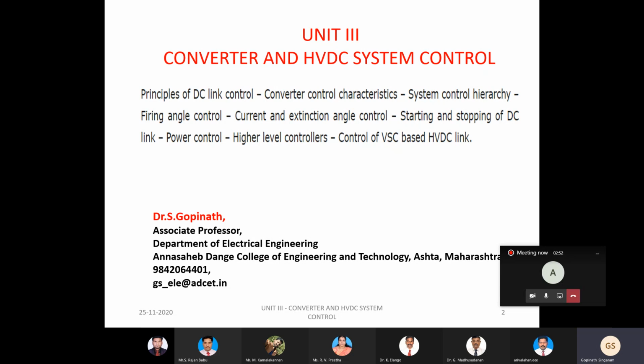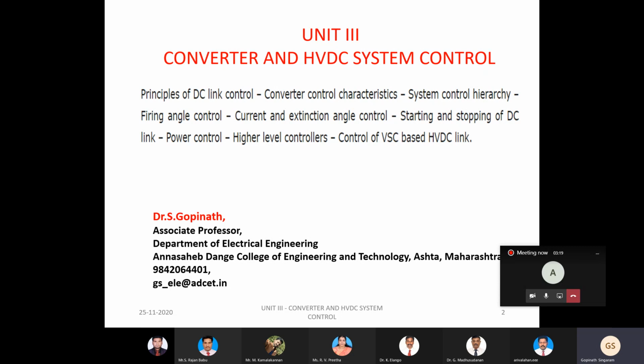We know that the purpose of HVDC transmission is to transport a very large amount of electrical power. That is the very basic purpose. We might also be aware that several significant developments are happening in high voltage direct current technology, and we have a number of applications.